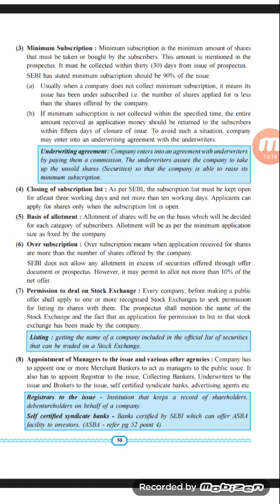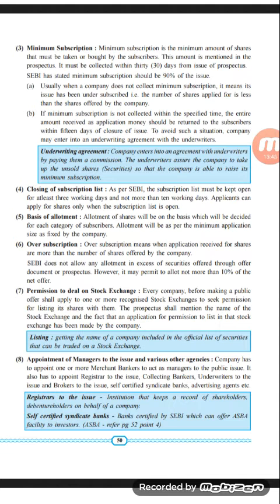Second, B: if the minimum subscription is not collected within the specified date, the entire amount received as application money should be returned to the subscribers. So if the company fails to get the minimum subscription within the specified time limit of 30 days, then all the amount collected in the form of application money should be returned to the investors within 15 days of the closure of the issue.